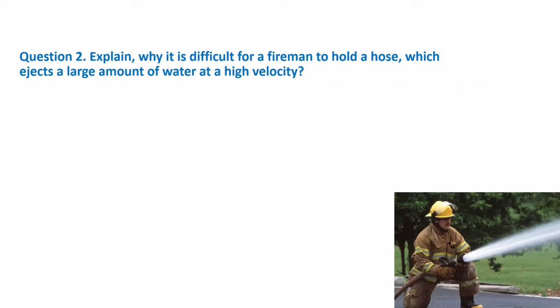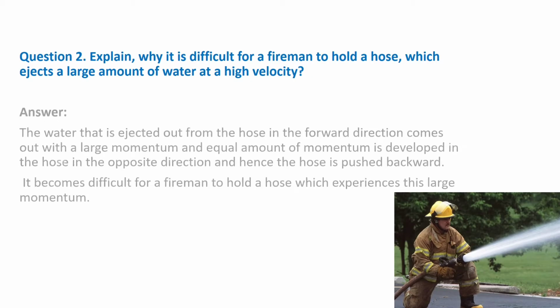Next question, explain why it is difficult for a fireman to hold a hose which ejects a large amount of water at a high velocity. You can see in the picture, this is a fireman holding a hose, from this pipe a large amount of water comes out at high velocity.